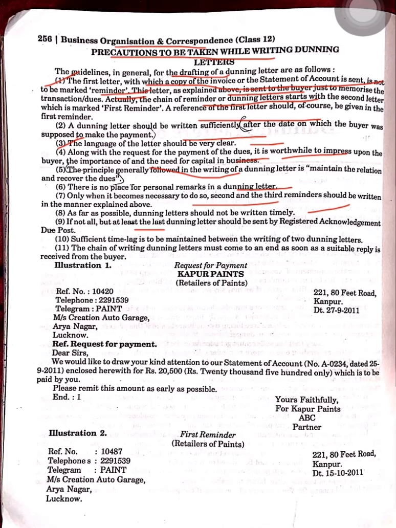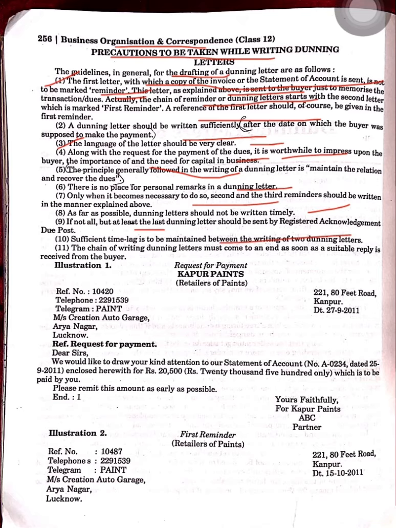Because after 4 dunning letters, if that person doesn't pay or reply, at that time you have to go to the court, and there that registered post will be a proof for you.